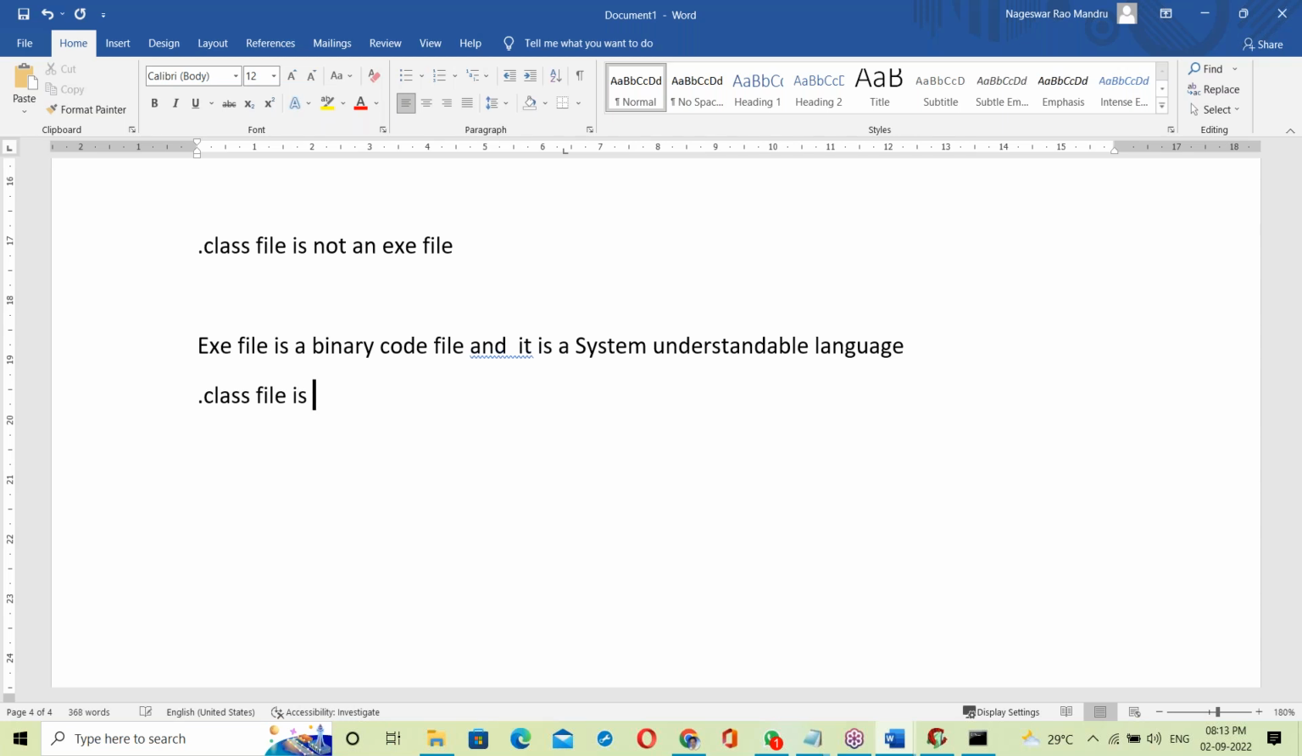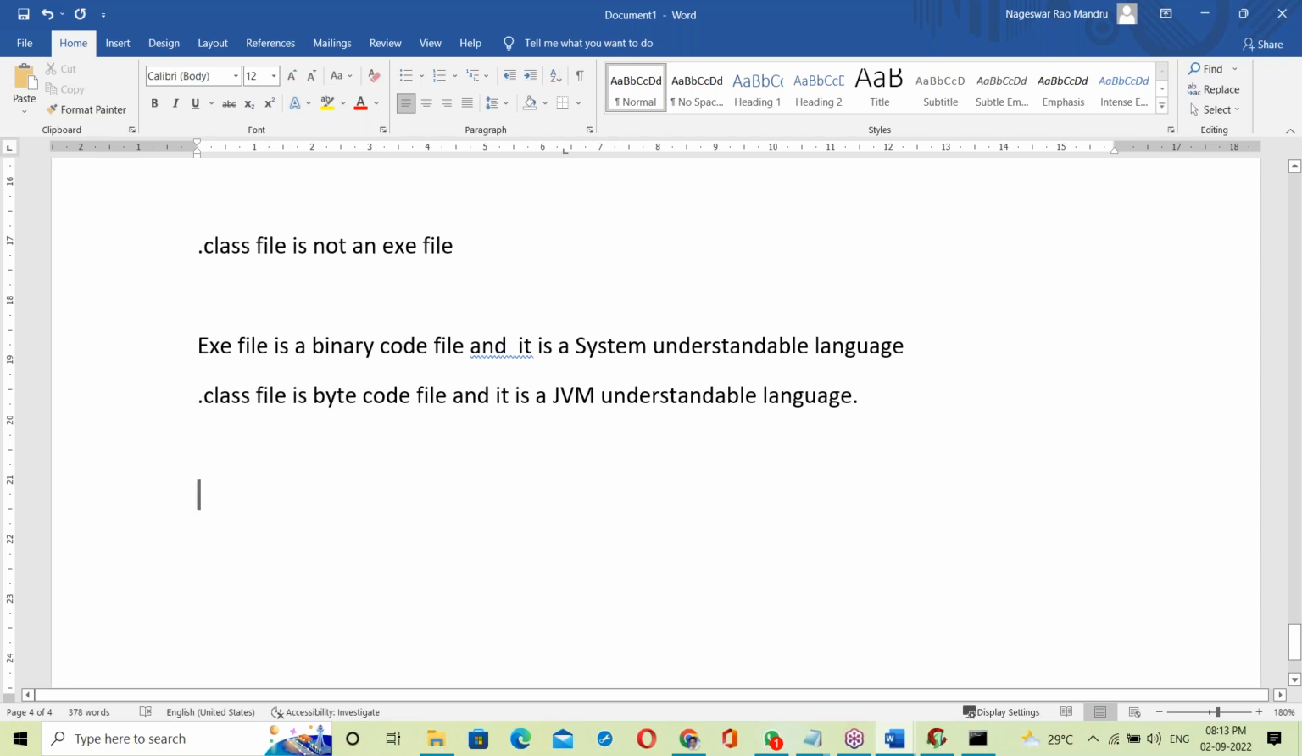Dot class file is a bytecode file, and it is JVM understandable language. What is exactly the difference between .exe and dot class file? Tomorrow's topic we'll discuss.